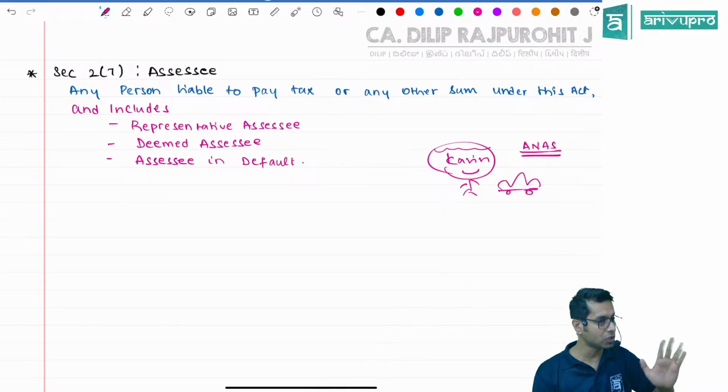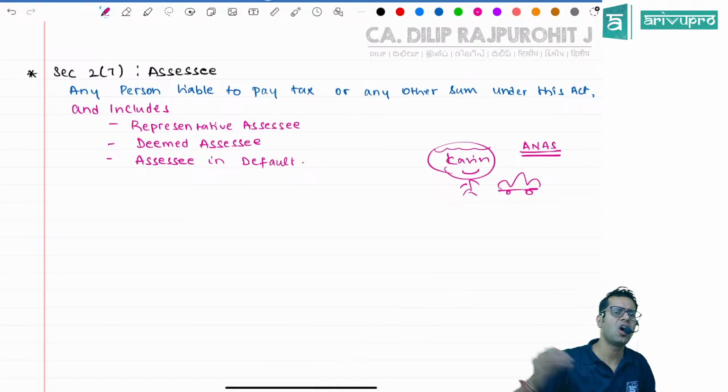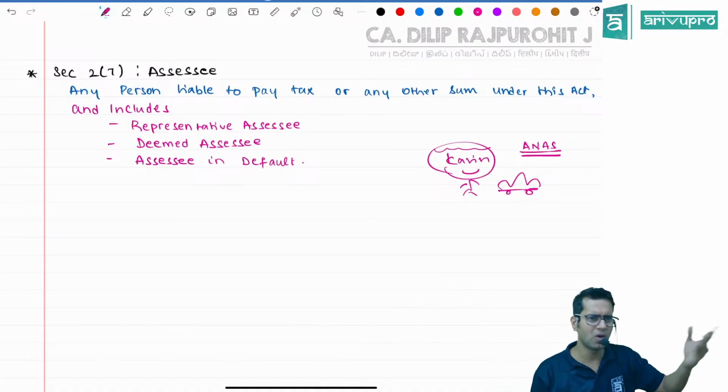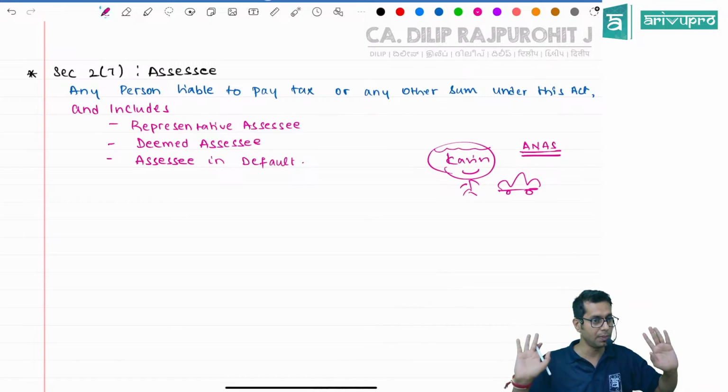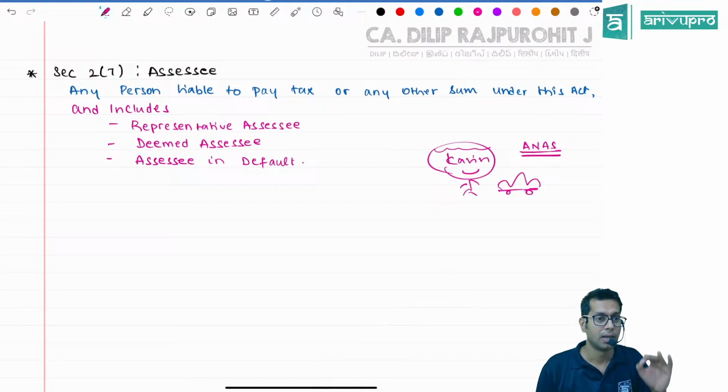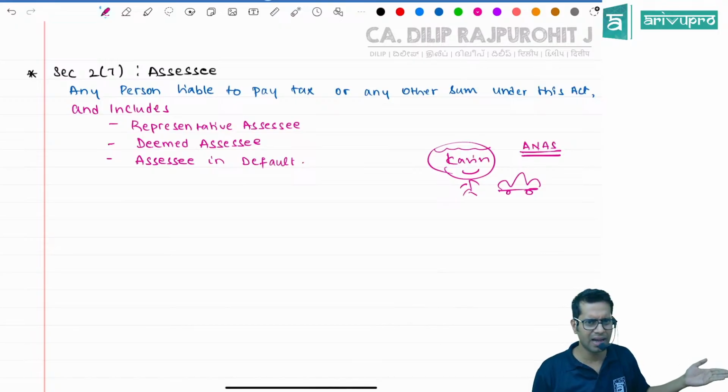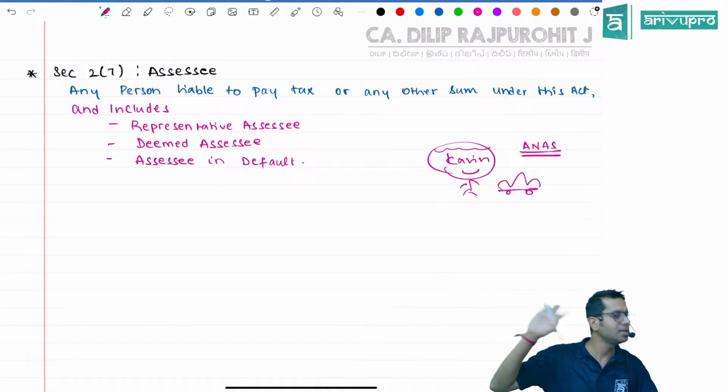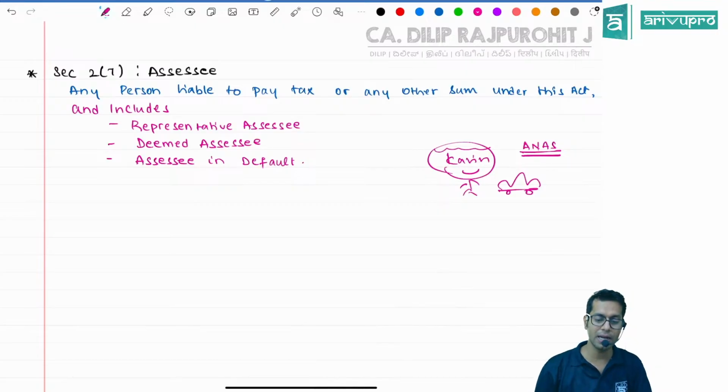A person who is not actually an assessee, but because of some income tax notice that has come to him. Nowadays the income tax department is doing these things. By whatever photos you put on social media, they are sending notices telling you to explain how you earned this money. Recently you would have heard that a GST notice was sent to one person because he got UPI payments of 40 lakh rupees. Just because they have track of all these transactions. So he will be called a deemed assessee. Though he is not liable to pay tax or any other sum under this Act, he is called a deemed assessee.